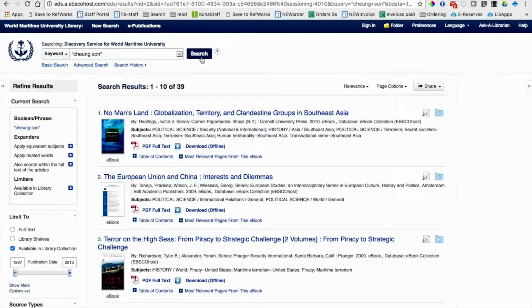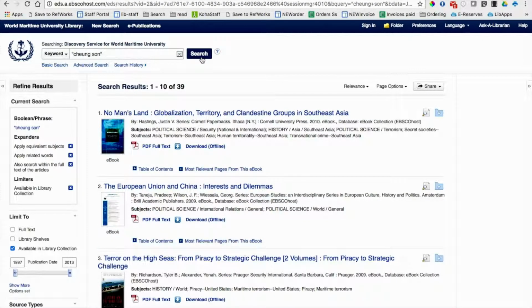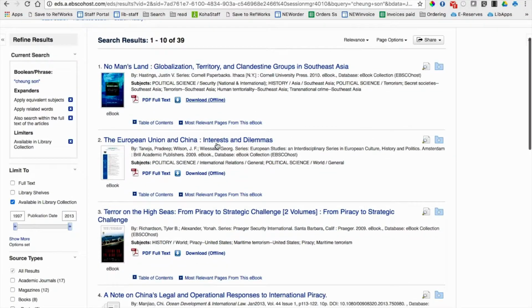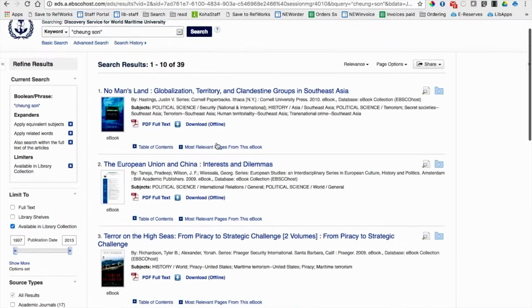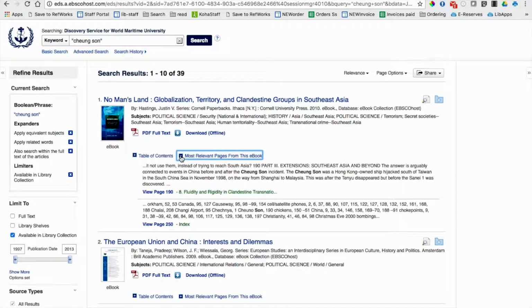So instead of 340 results, we got down to 39, and as you see, most of these would be actually related to piracy, which is absolutely great, and that's what I was looking for. I can go to most relevant pages from this ebook in the first result, as you see, and I will see that actually it refers to the Ching Song incident, and that's what I needed. And I can go directly to the page that I want to look at. So that's just great, right?